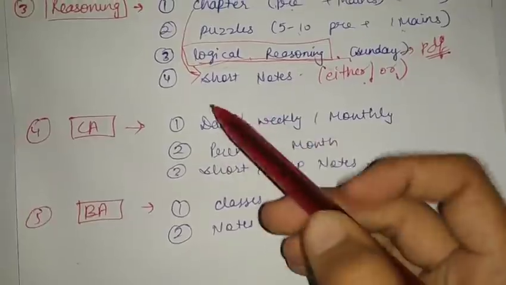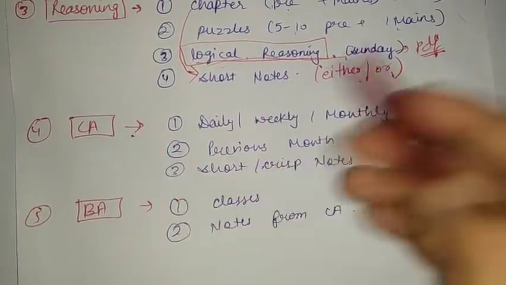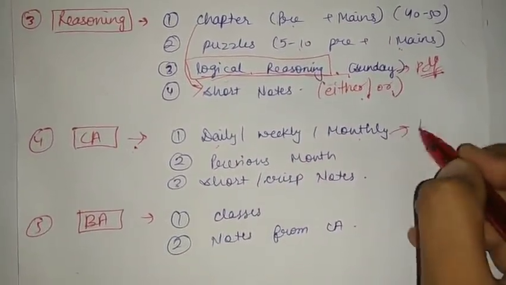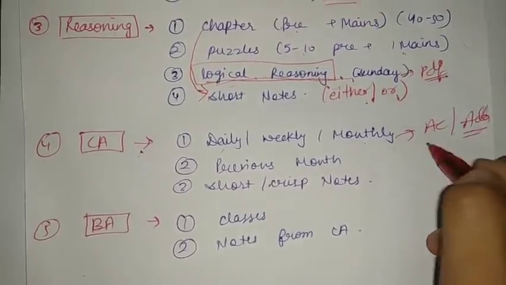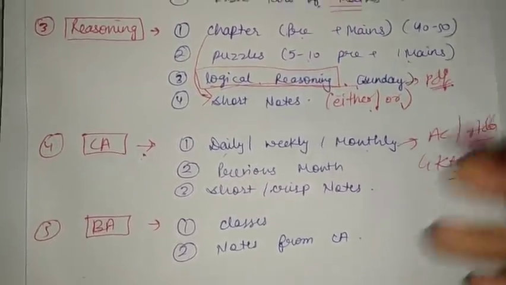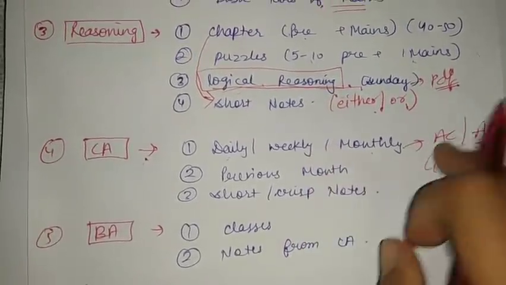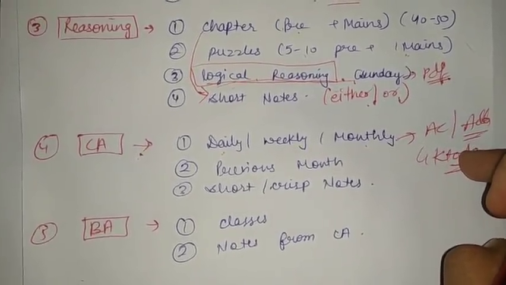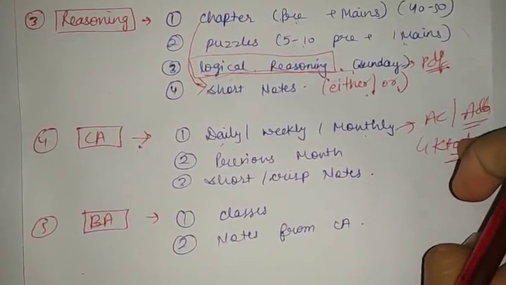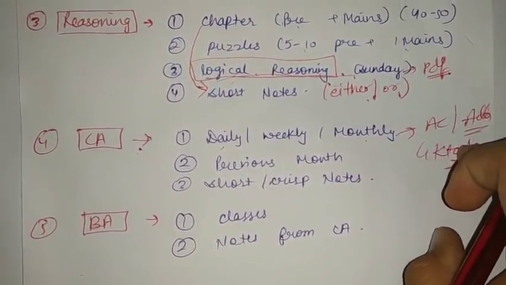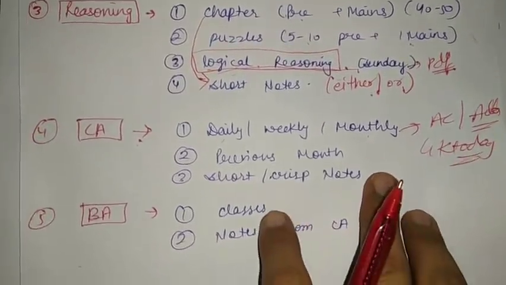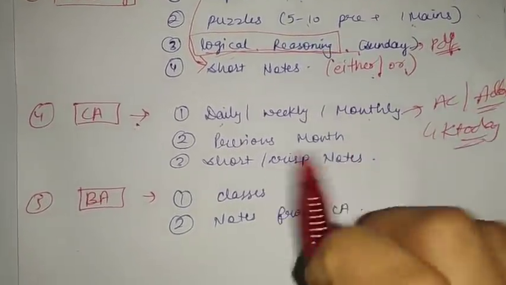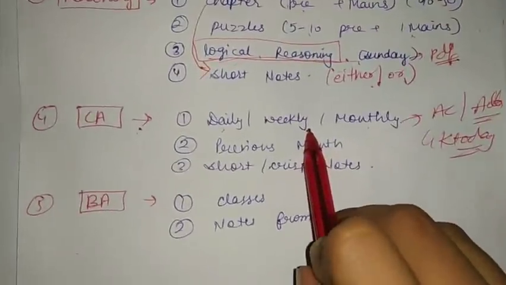Then we have current affairs. As I told you before, you have to cover current affairs on a daily, weekly and monthly basis, and you can follow Affairs Cloud and Adda, okay, and GK Today. First read the content from Affairs Cloud, then watch a video from any of these sources, and then before sleeping, just read the question and answer PDF of Affairs Cloud. I will make a separate video on how I cover current affairs, because all of you are asking how I can cover current affairs in 1.5 hours. So I will tell you in that video, like tomorrow or the next day.